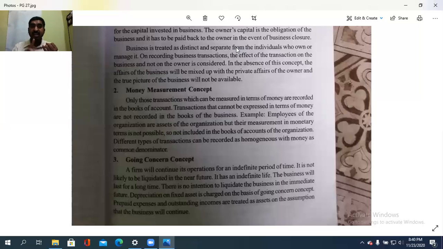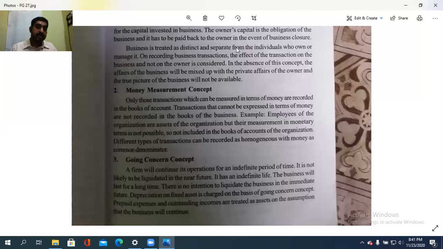So now three things. Business entity means separated from its owners, means a separate person other than the owner. And the owner is treated as a creditor for the amount invested in the business. And the recorded transaction should be in the firm's books but not in the owner's books. That is the case with regard to business entity. Money measurement means all the monetary transactions are recorded in the books of accounts or the books maintained by the firm. Non-monetary transactions are excluded from that.